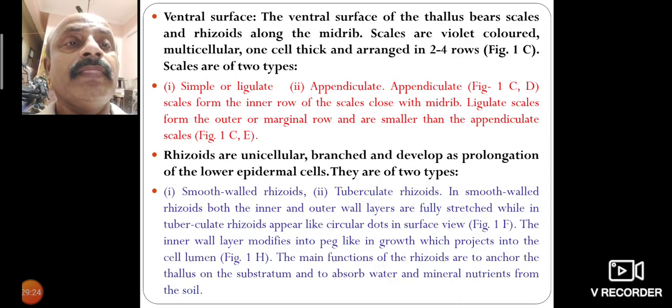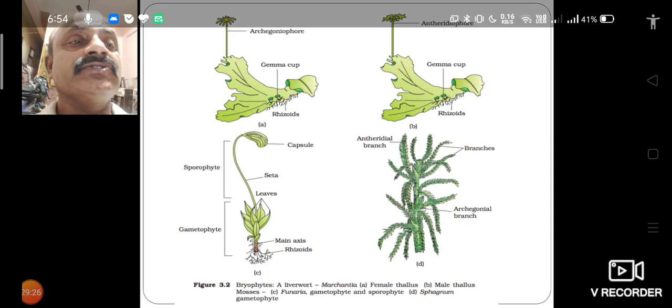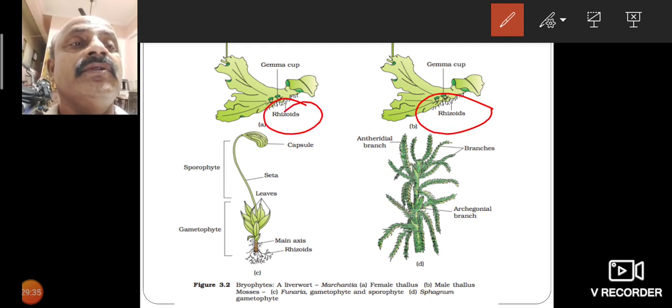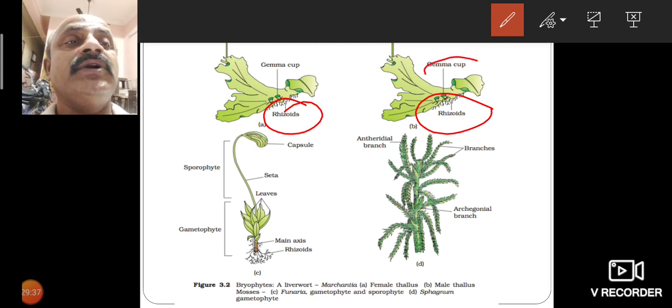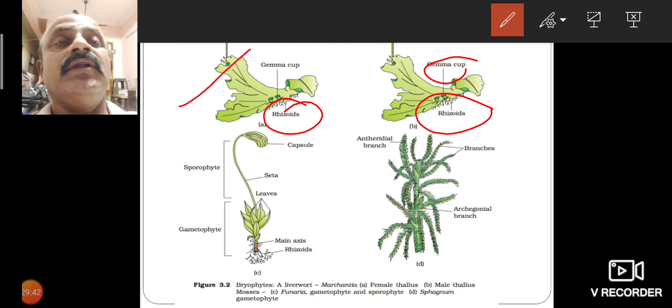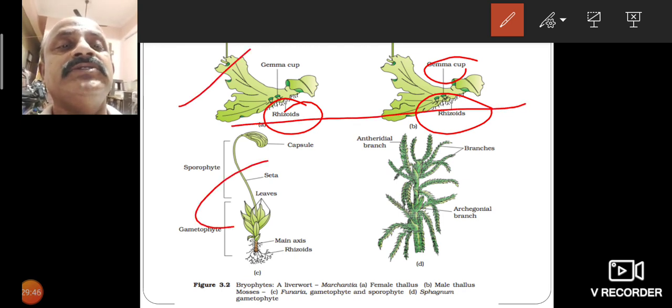Here rhizoids are present, and here also gemma cups are present. So this whole part is Marchantia.